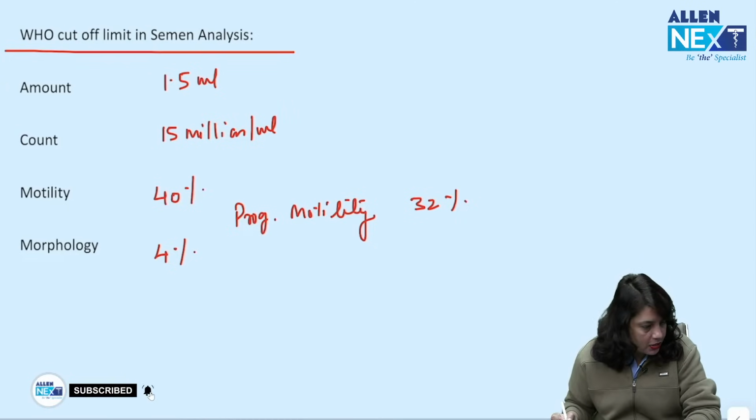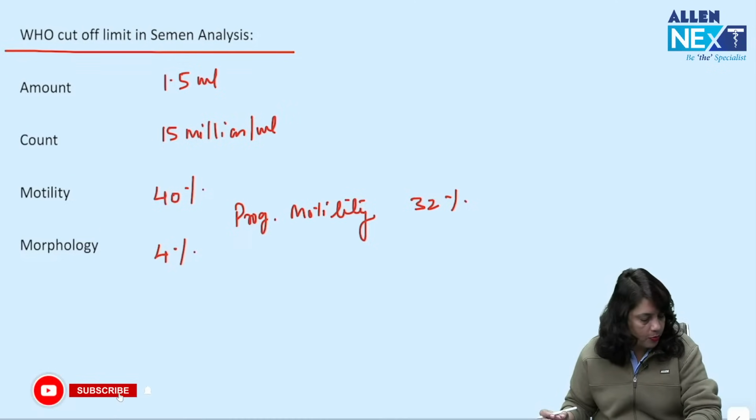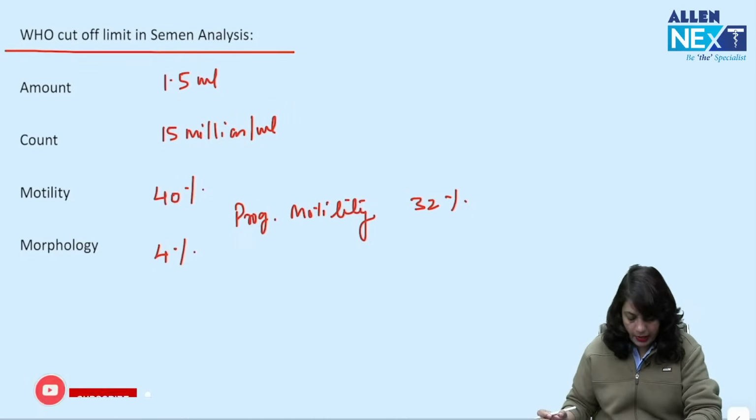Yes, I can see your answers. Most of you have written it very correctly. Many of you have written the correct answer for morphology. Dr. Javed has written correct. 74 days is the total spermatogenesis. 40% is the normal motility of the sperms, that is the WHO cutoff limit.